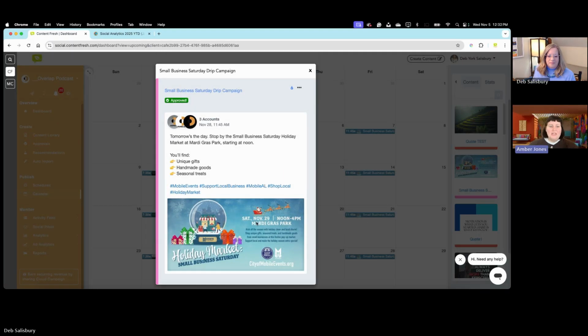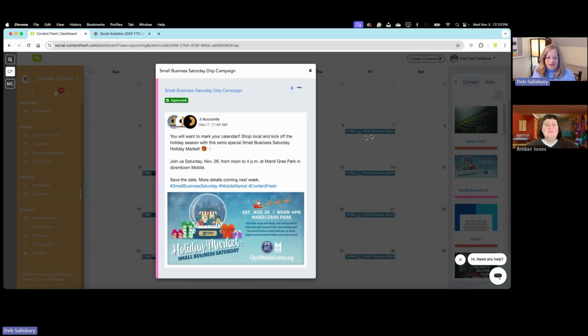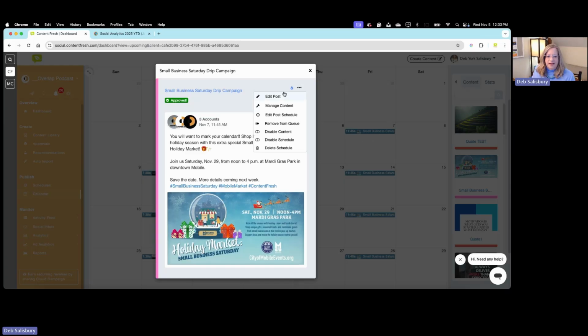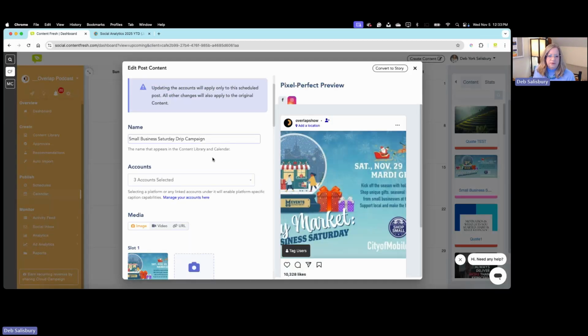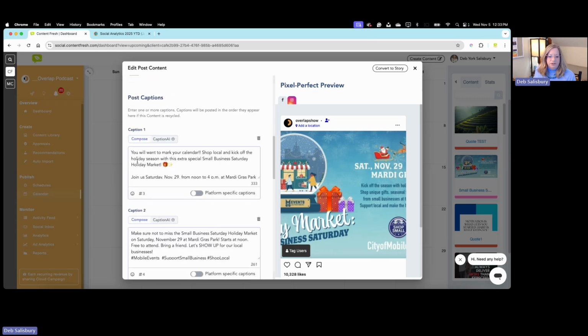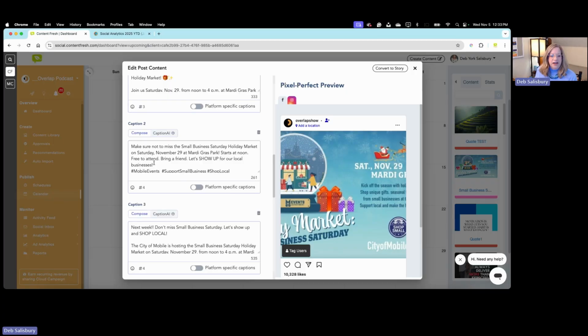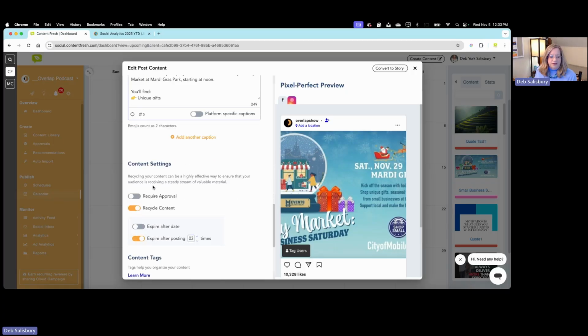So with the drip campaign, when you do the captions, it posts it in order of the captions created? It does. So when you're in the post, let's go ahead and edit the post to show you what that looks like again. Here's the caption number 1. It'll show the first week that you post it, or the first time you put it on the calendar, and then the other captions follow.